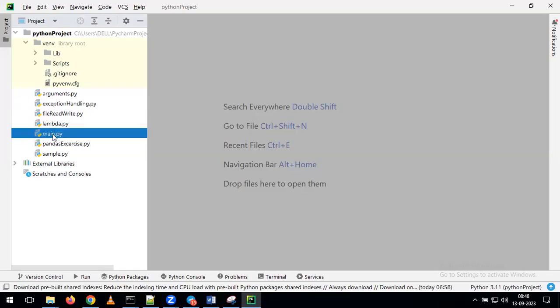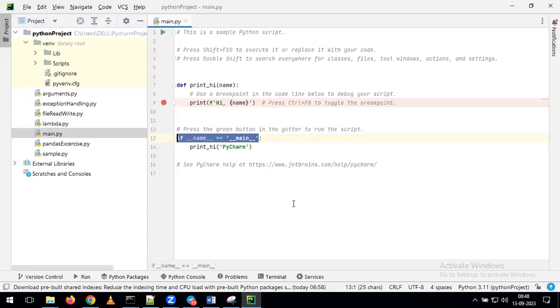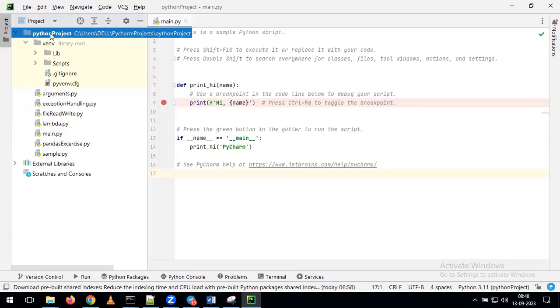Okay. Now, once you open the PyCharm window, by default, you can see one program called main.py. That is the default program you get as part of your installation. Now, I want to create a new script depending on my requirement. If you want to create a new script, what we can do here is, at the top left side panel, please right click on the project. This is what we call the project name. So Python project is our project name.